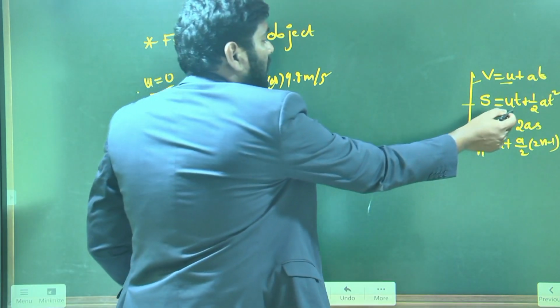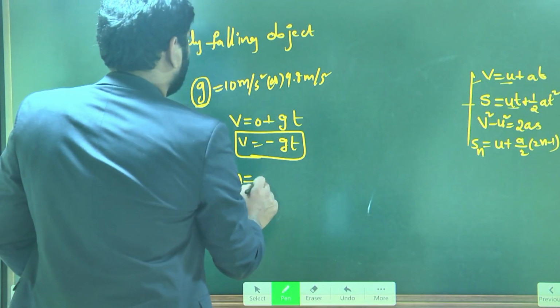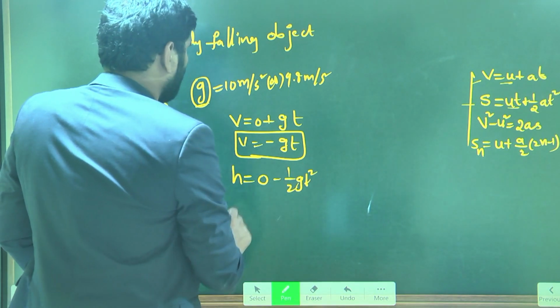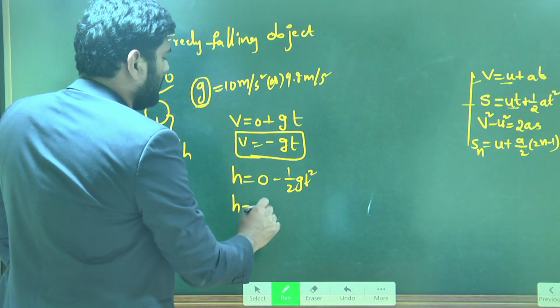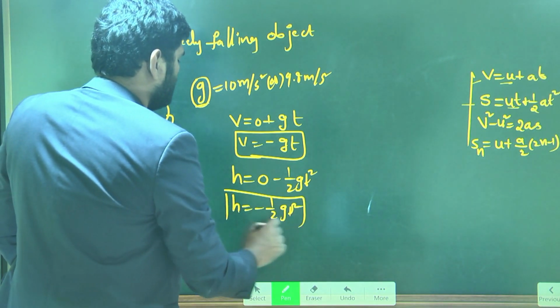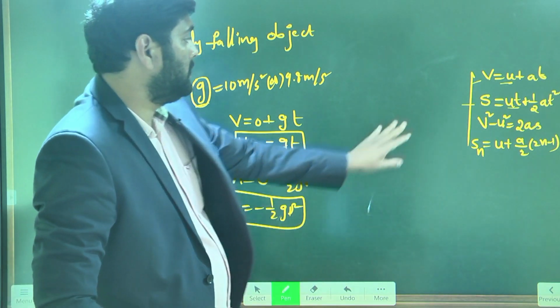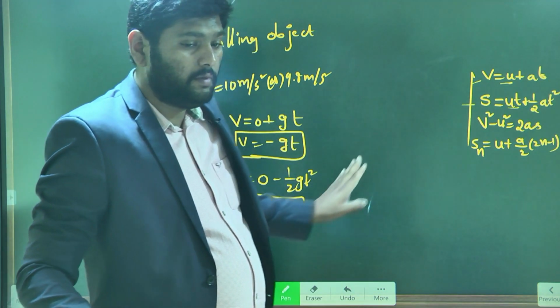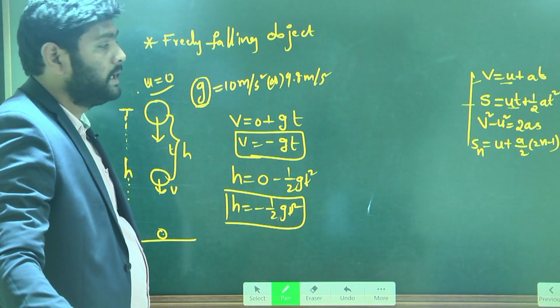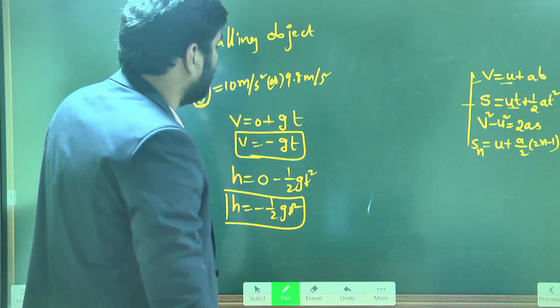U value, this value becomes 0 minus half gt square. So finally it is changed into half gt square. Understand? This is one more. So the second equation will change this way for this situation. Understand? Similar way, how is the third equation going to change?